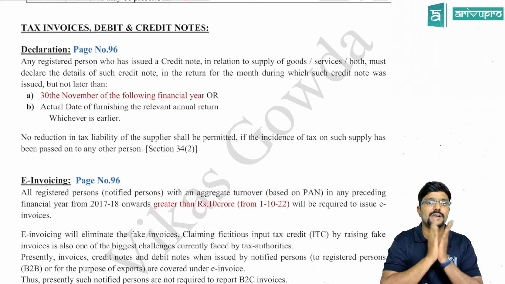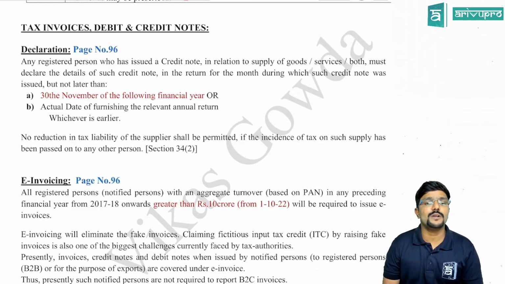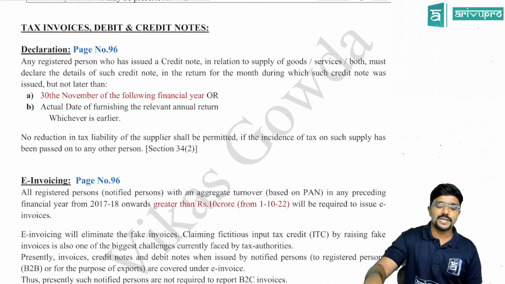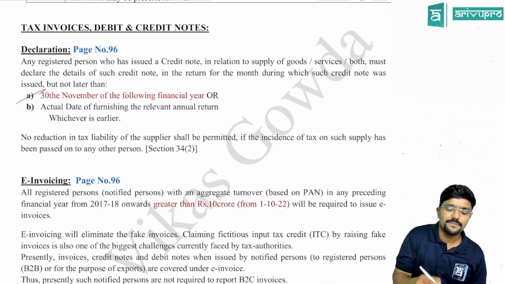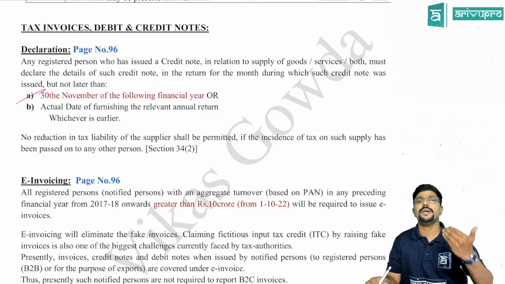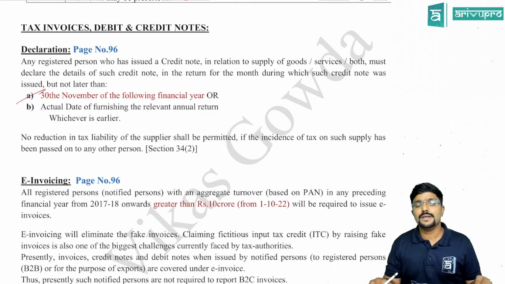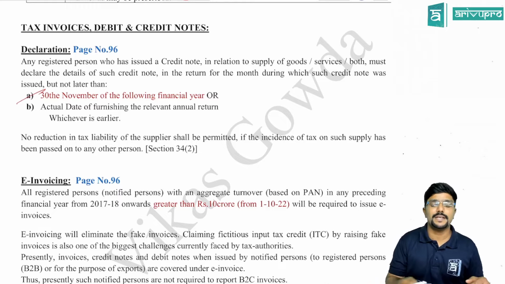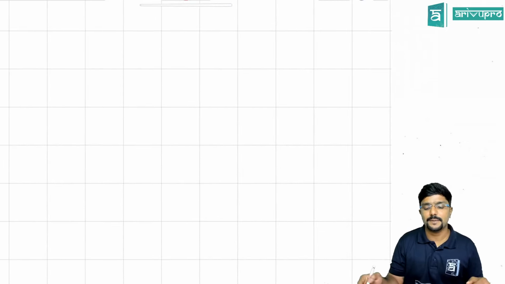What is it? But not later than 30th November of the following financial year or the actual date of furnishing the relevant annual return, whichever is earlier. So the change here is 30th November. Previously, it was the due date to file the monthly return for September month of the next financial year, but now they have made it 30th November. Let me just explain this with an example.